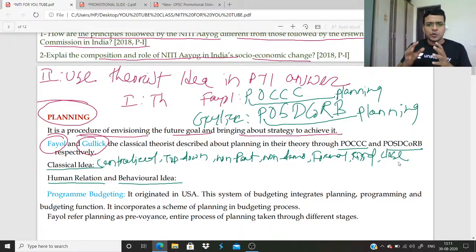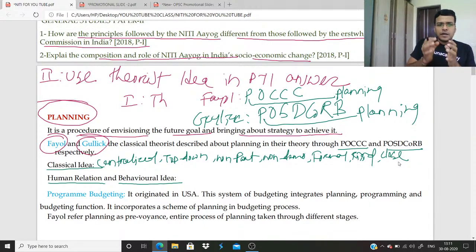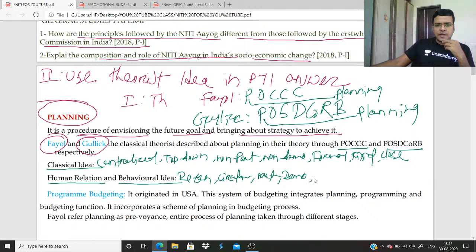So you got my idea? You can write in the answer on planning that the classical idea of planning is this: centralized, top-down, non-participative, non-democratic, formal, rigid and closed. The human relation and behavioral idea is just the opposite: decentralized, circular, participative, democratic, informal, flexible, an open system of planning.